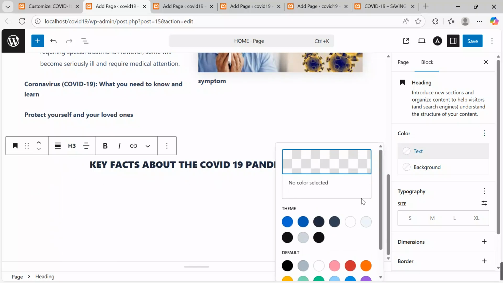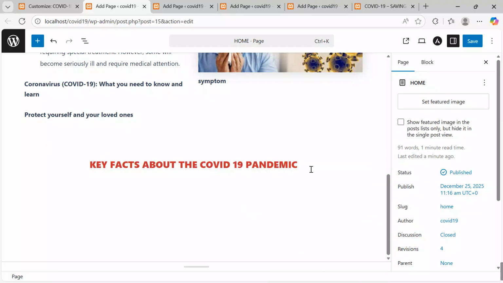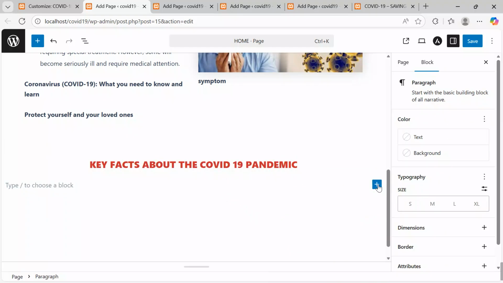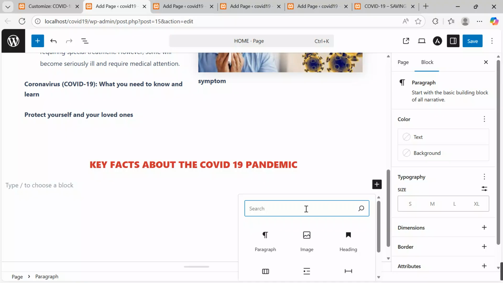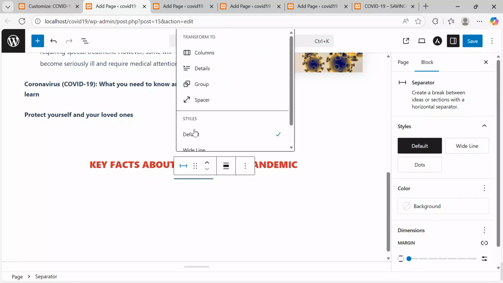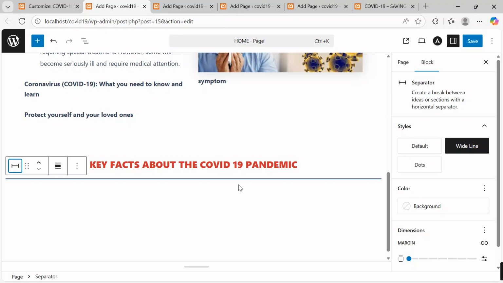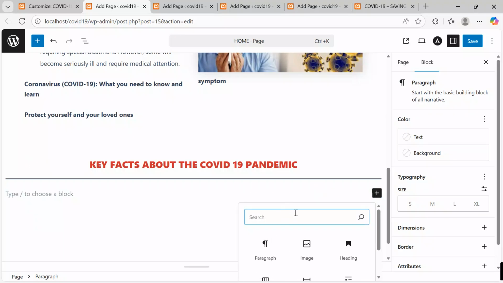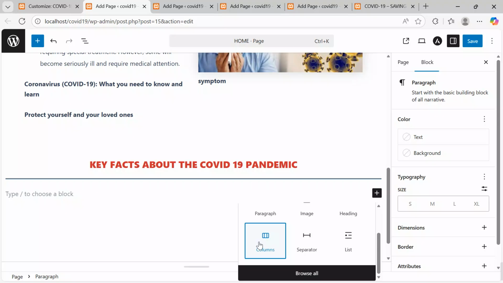For consistency, I want to keep it with font color red, and then I can also go on and insert one more. Let me add a block. This block will be maybe a separator, just a line. After putting it here, click onto it and then say I want wide line. You can do more and more things over there. I want to roll up this. I want to insert another block. Let me say 3 columns.